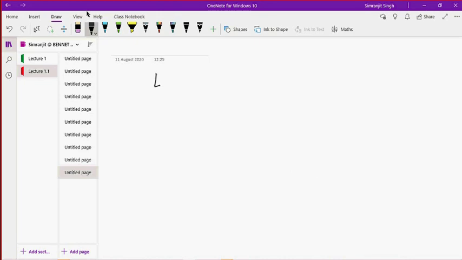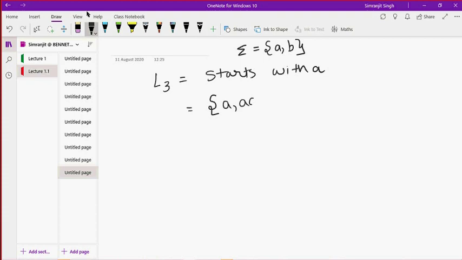I am just writing the same language, L3, that starts with A. Just keep in mind that the input alphabet is A and B. I know the language here is infinite. Always make sure that you are writing this set so there is no confusion.